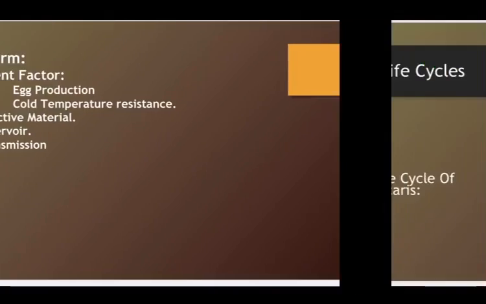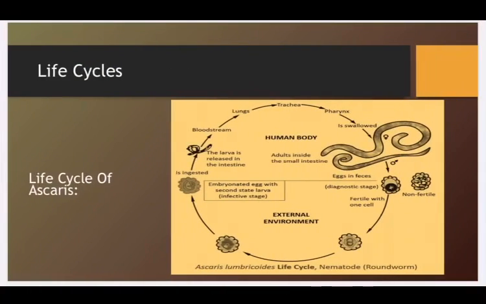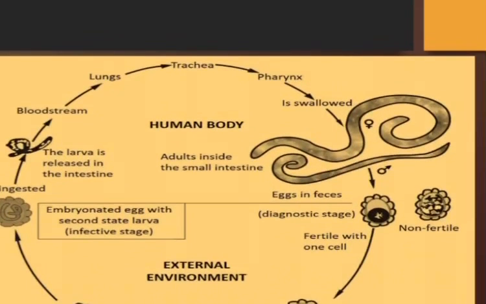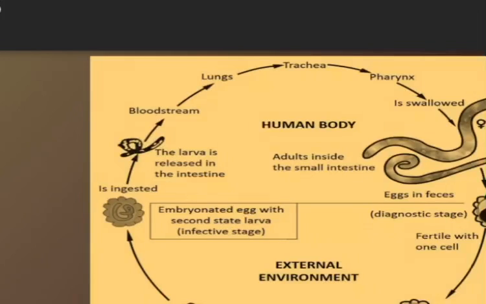Now we're going to briefly discuss the life cycle of Ascaris and Strongyloides, starting off with Ascaris. In the diagram, it is shown that the eggs are present in the feces. Then after defecation, they contaminate the soil. Now, if that soil is ingested, certain eggs can be fertile and others non-fertile. If the fertile egg is ingested, it becomes the embryonated egg with the second stage larva, which is the infective stage.